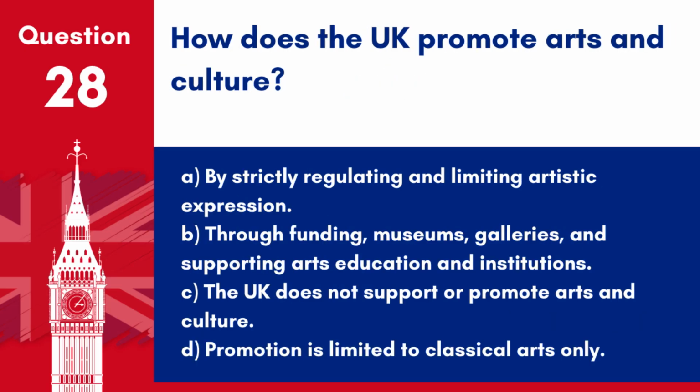Question 28. How does the UK promote arts and culture? A. By strictly regulating and limiting artistic expression. B. Through funding museums, galleries, and supporting arts education and institutions. C. The UK does not support or promote arts and culture. D. Promotion is limited to classical arts only.